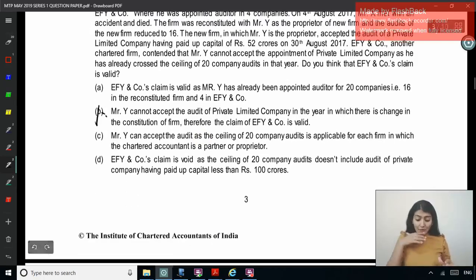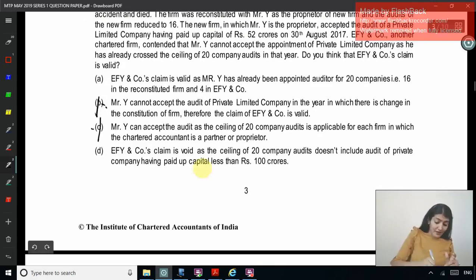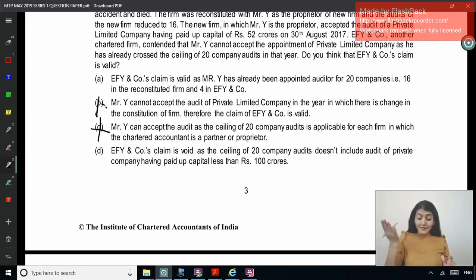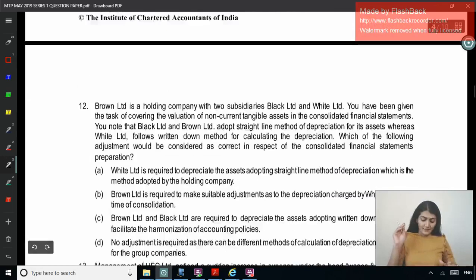Y can accept the audit as the ceiling of 20 company audits is applicable for each firm in which the CA is a partner. Again, what are you saying? EF and company's claim is void as the ceiling of 20 company audits doesn't include audits of private companies having paid up capital of less than 100 crore. Right? So this is what you are saying right now. Okay, so D is the correct answer.